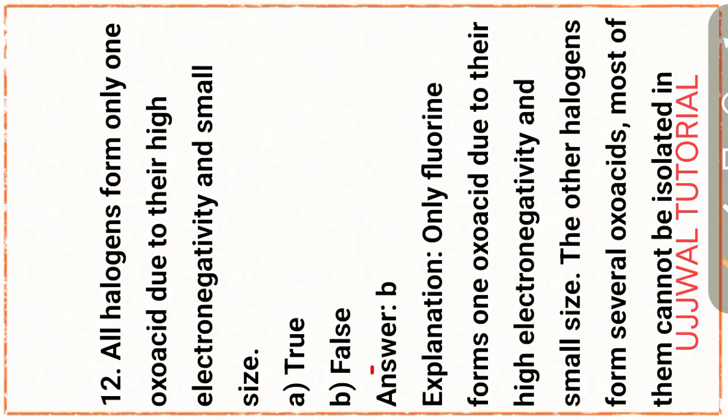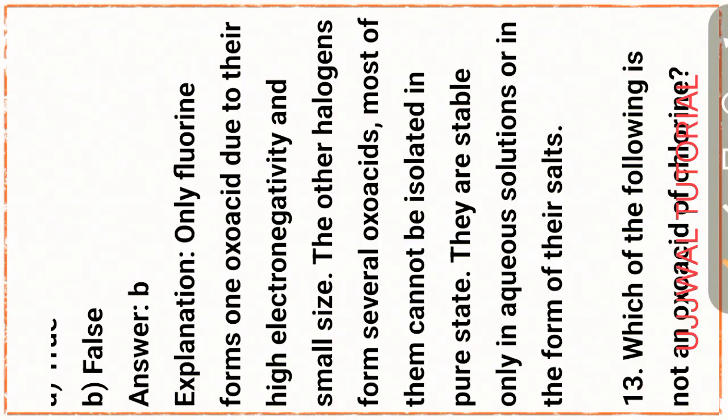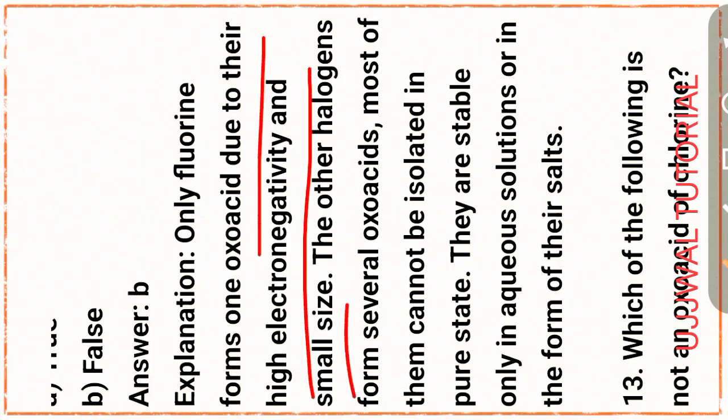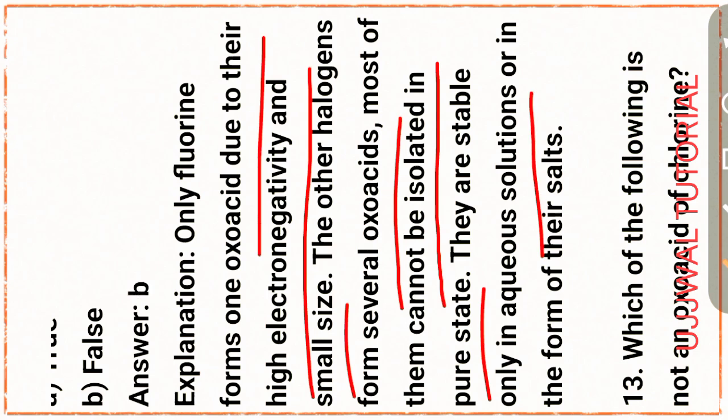This statement is false. Only fluorine forms one oxo acid due to its high electronegativity and small size, and the other halogens form several oxo acids. Most of them cannot be isolated in the pure state. They are soluble only in aqueous solution or in the form of their salts.